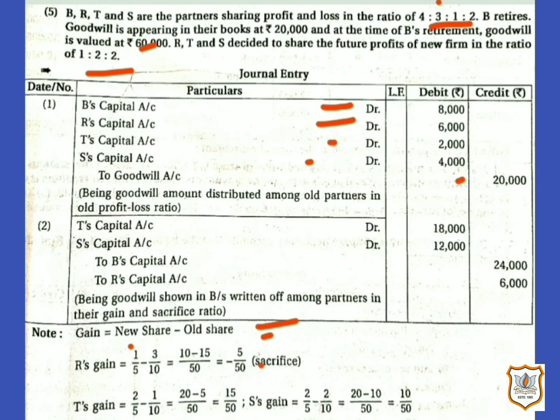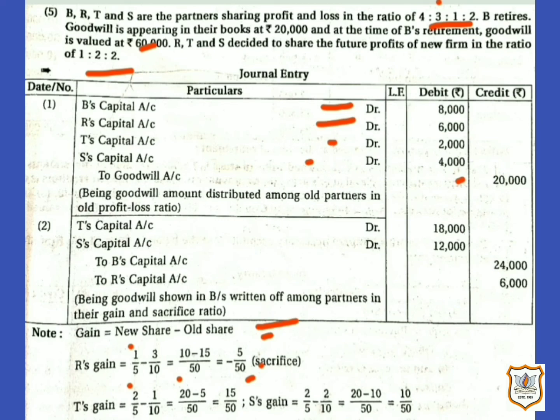That means here we are getting the answer with a minus sign. So it indicates that R is not gaining, but R has sacrificed. We have applied the formula of gain and we are getting the answer with a minus sign, so R is not gaining, but he is sacrificing. Now let us calculate T's gain. Here T's new share is 2/5 and T's old share was 1/10. If we solve this, we will get 15/50.